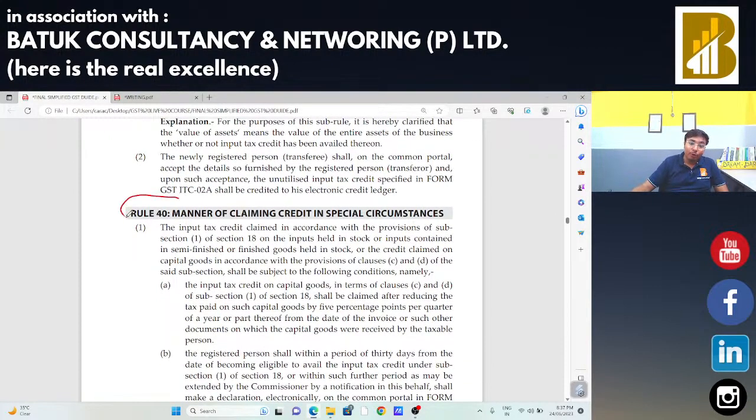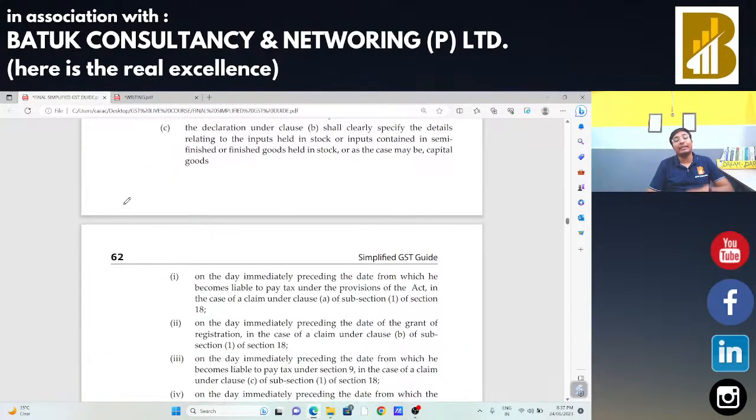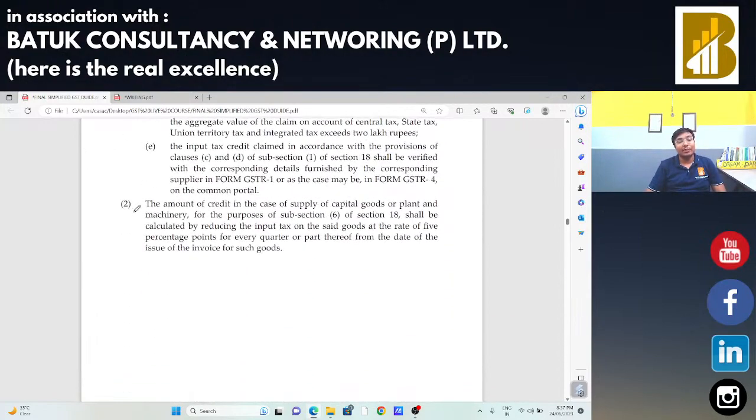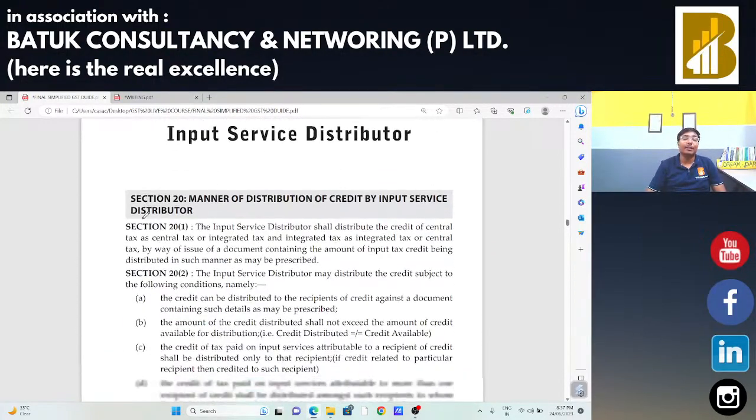Now, rule number 40 talks about the manner of claiming the input tax credit in special circumstances. We had already covered the same. We need to file the form GST ITC 01 in case of sale, exchange, barter. In case of transfer, in case of amalgamation, in case of merger, we need to file form GST ITC 02. If the amount of input tax credit is in excess of 2 lakh rupees, a CA certificate is mandatory. All these things we had already discussed regarding the rules.